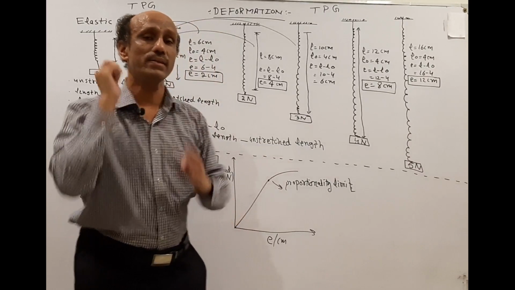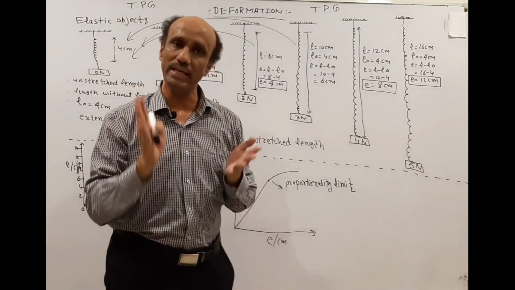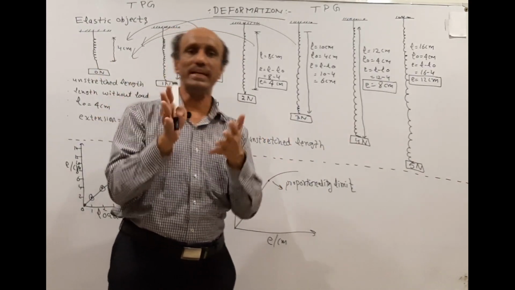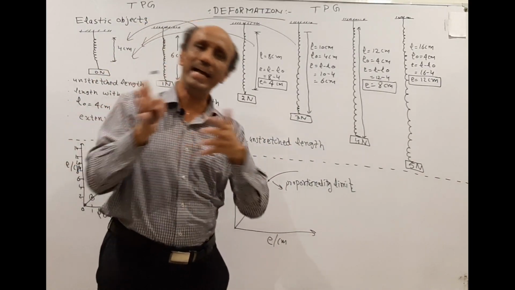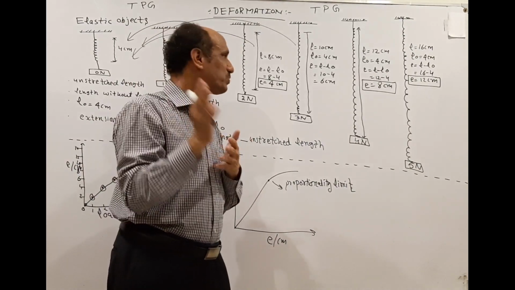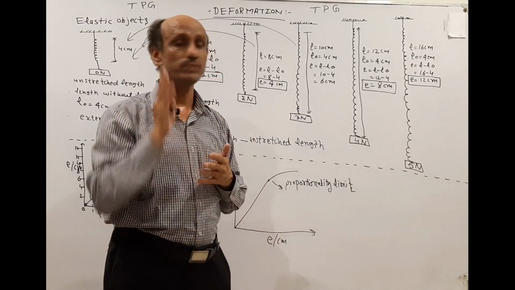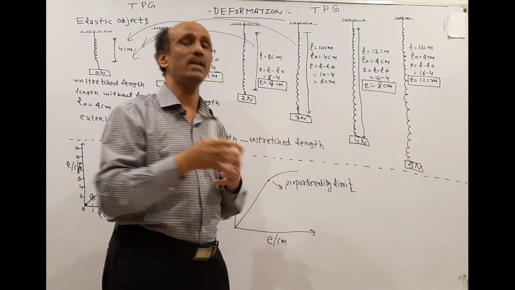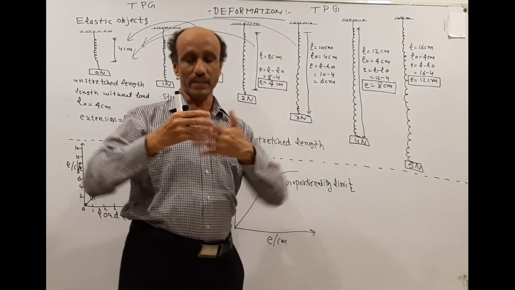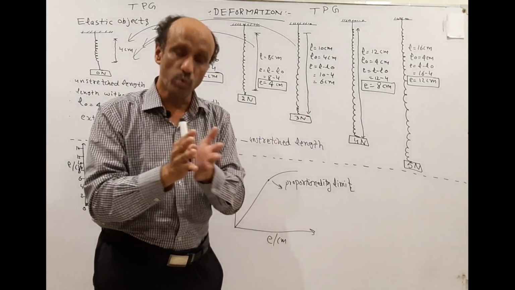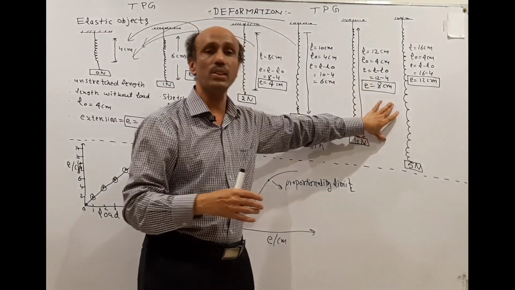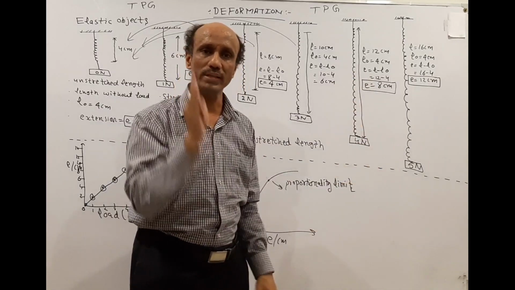It means that now the system has crossed the proportionality limit. Up till 4 Newton, there is a proportional change in the length and the extension of the spring. After a particular load, the spring is easier to stretch. This is a past paper question as well: what will happen after a particular load? When you increase the load, the coils of the spring start moving away from each other with a greater distance, so the spring will no longer follow the proportionality limit.